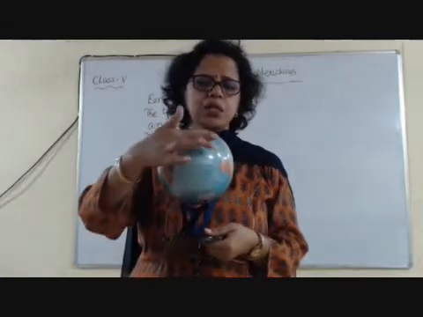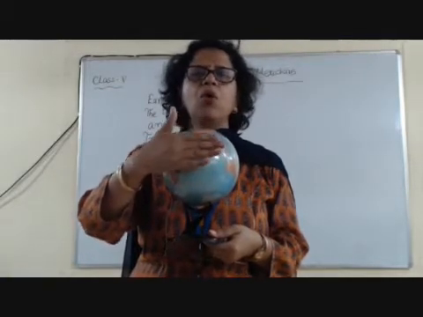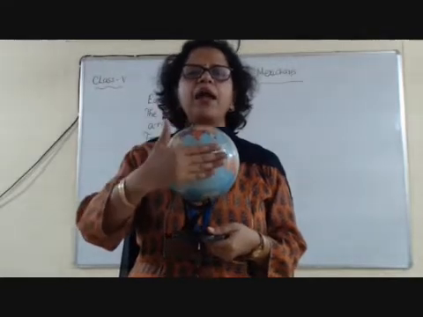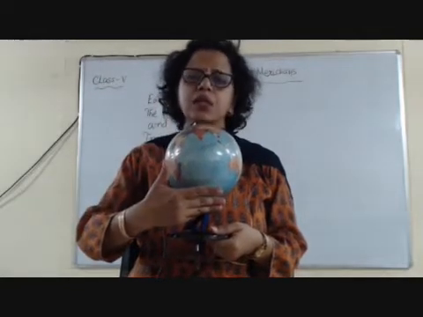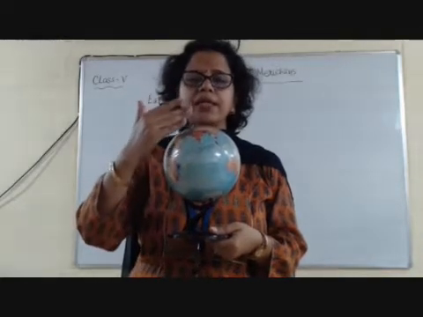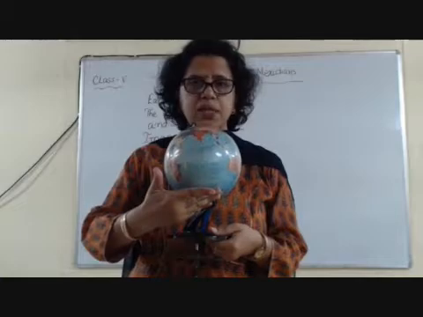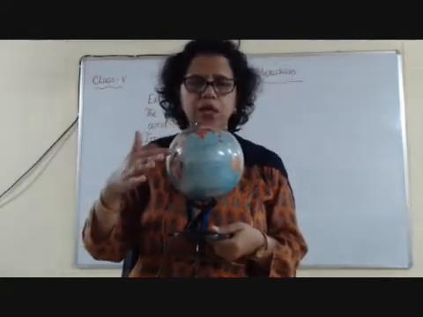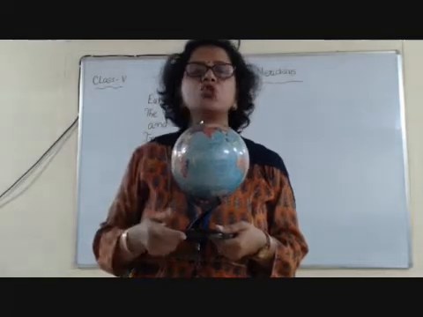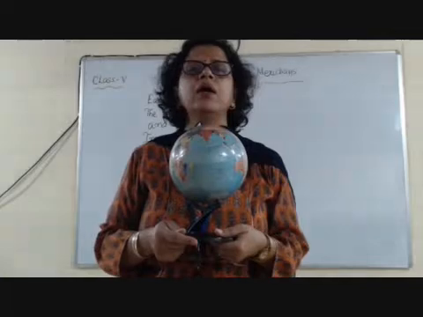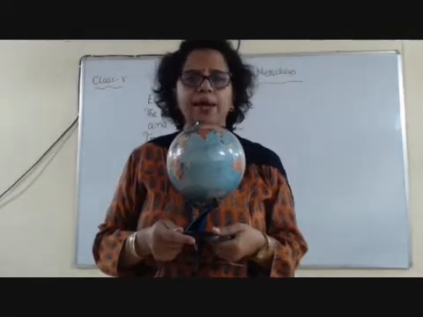After 0 degree, this is the starting point. We go 90 degree up in the northern hemisphere and 90 degree down in the southern hemisphere. So, we have a total of 90 plus 90, 180, and one circular line at the middle, that is the equator, as 1. So, we have 181 parallels of latitude.